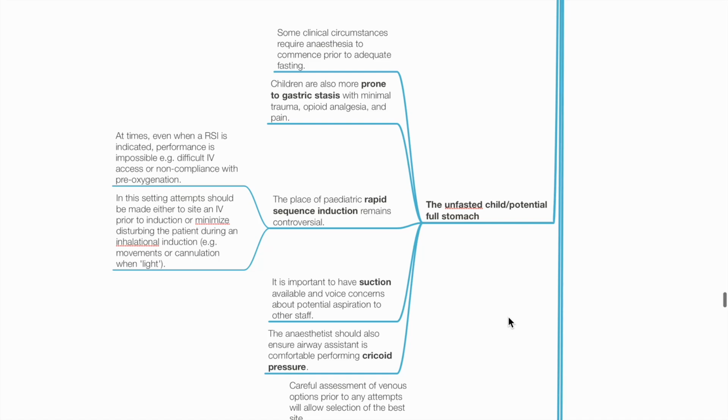At times, even when RSI is indicated, performance is impossible, for example, due to difficult IV access or non-compliance with pre-oxygenation. In this setting, attempts should be made either to site an IV line prior to induction or minimize disturbing the patient during an inhalational induction prior to IV cannulation. It is important to have suction available and voice concerns about potential aspiration to other staff. The anesthetist should ensure the airway assistant is comfortable performing cricoid pressure.